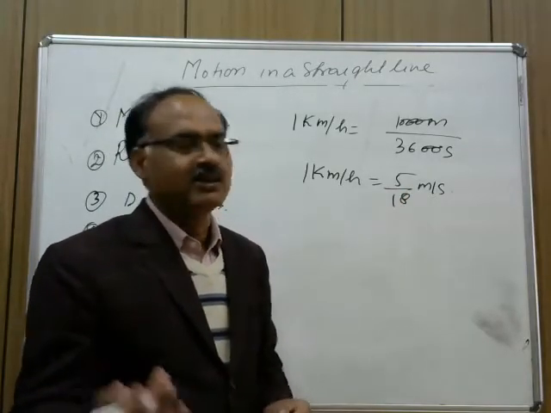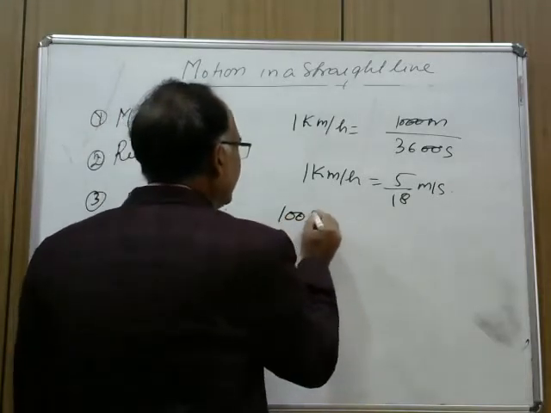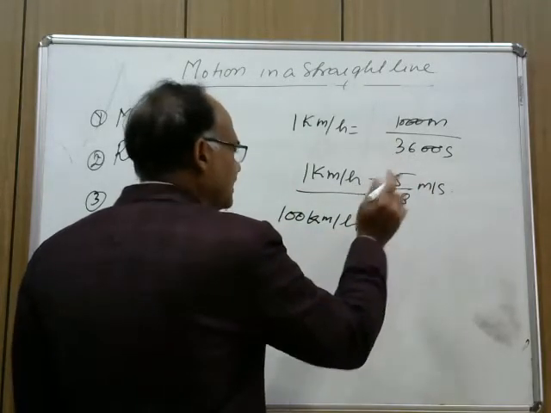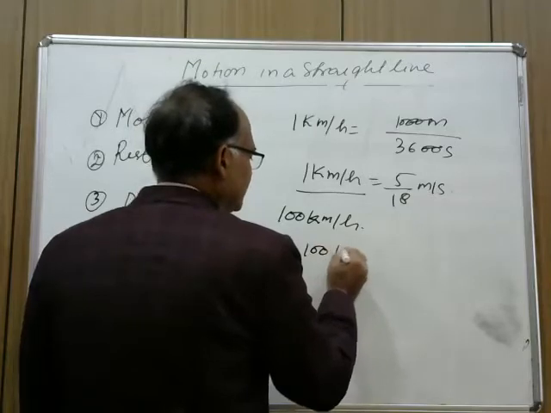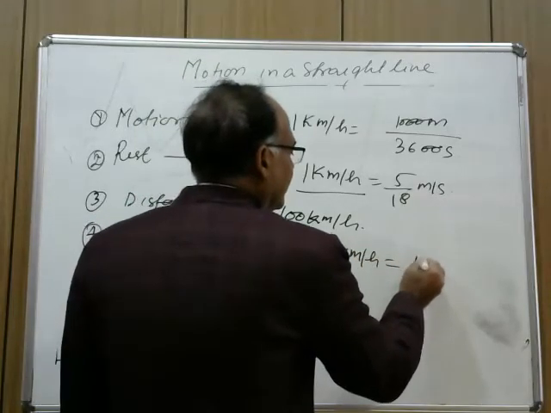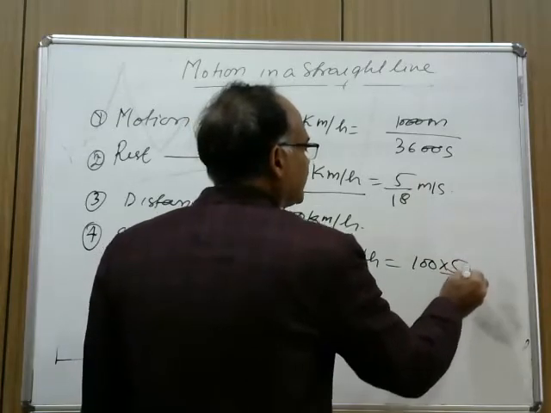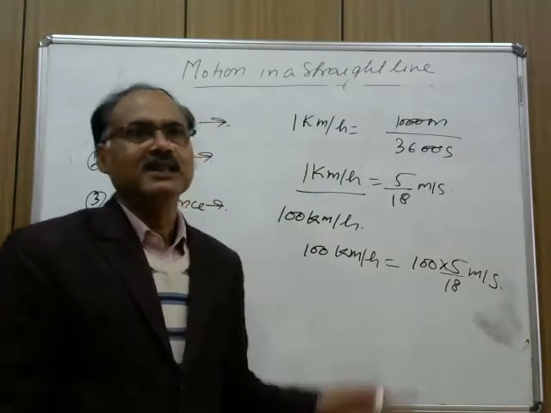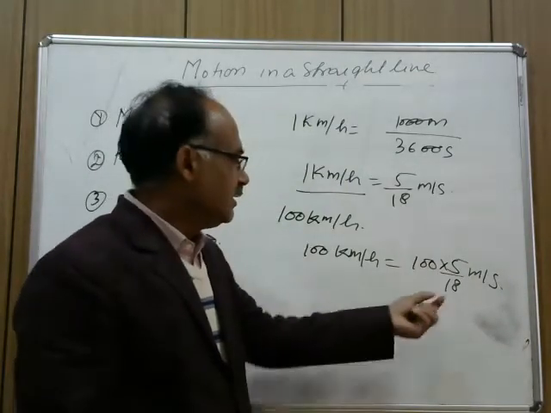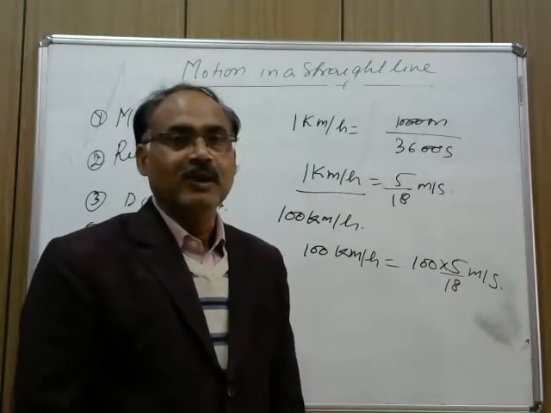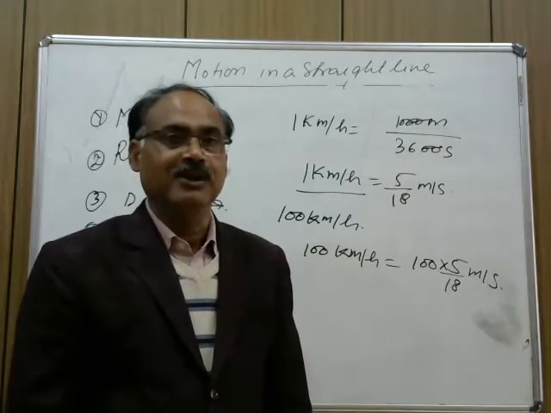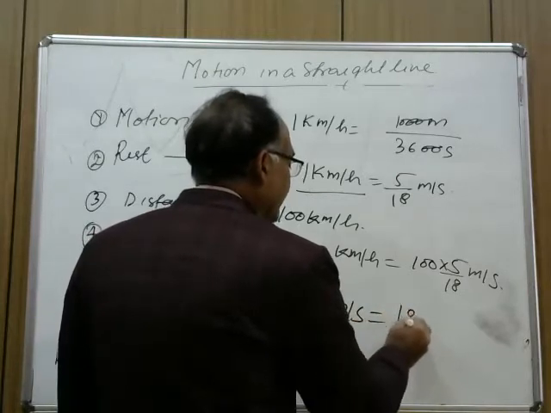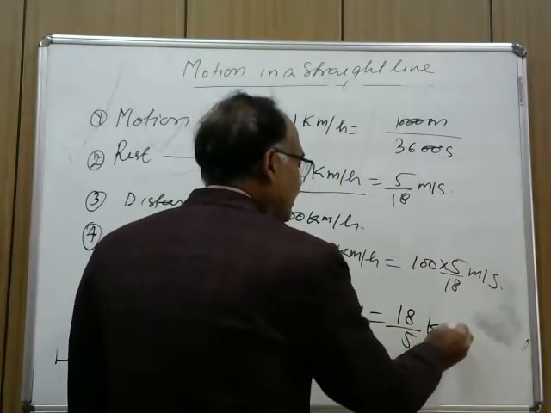By using the unitary method, suppose we have to convert 100 km per hour. Here it is given 1 km per hour is equal to 5 by 18 meter per second. So, 100 km per hour is equal to what? 100 into 5 by 18 meter per second. And if you want to convert a speed from meter per second to kilometer per hour, then you just reverse this factor, that is, 1 meter per second is equal to 18 by 5 kilometer per hour.